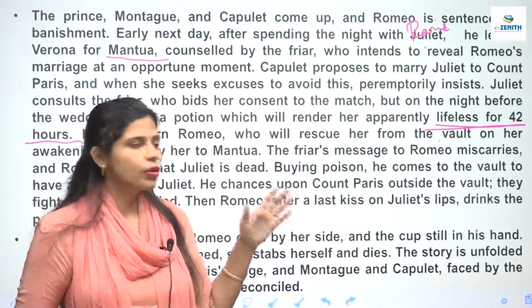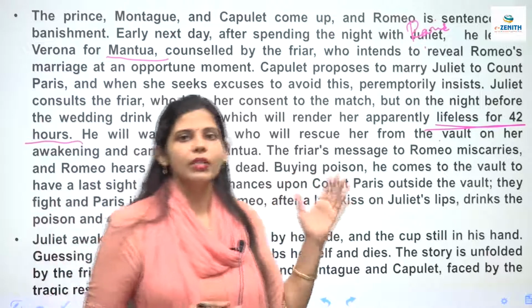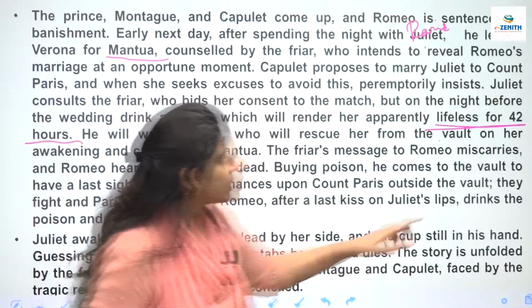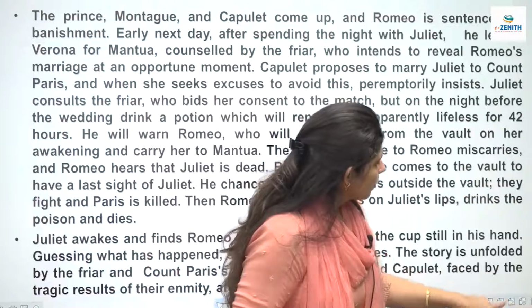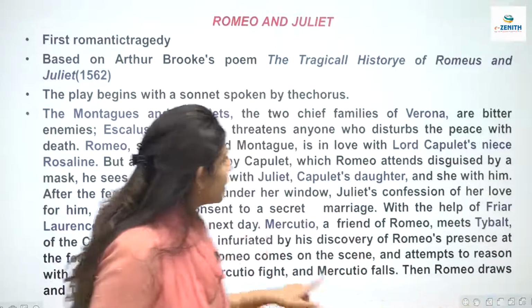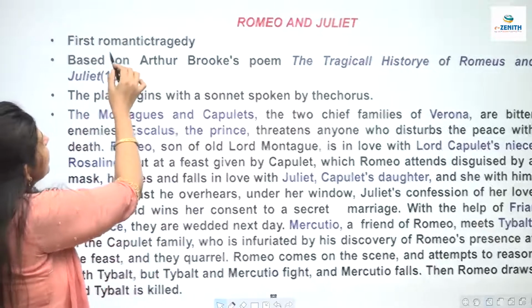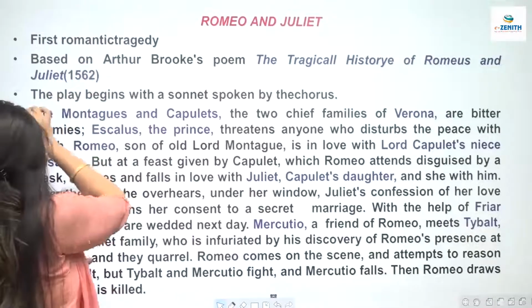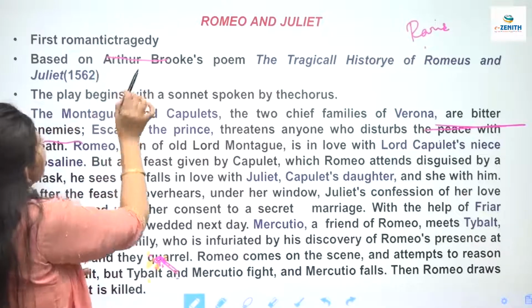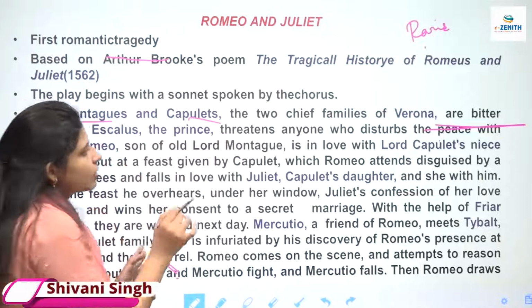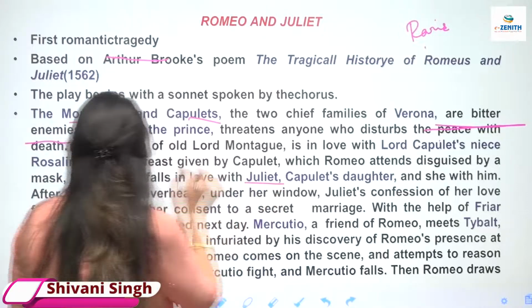So this was the story of the play, that is Romeo and Juliet, right? Let us just quickly revise it. So what is happening? It is a romantic tragedy. I have told you, the Montagues and Capulets are the two families. Romeo and Juliet are in it.